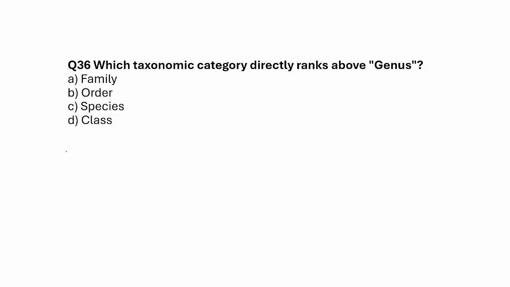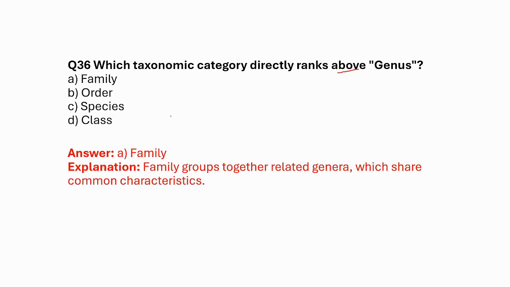Which taxonomic category directly ranks above genus? Okay, above genus. So you remember kingdom, phylum, class, order, family, genus, species. So the correct answer is family.